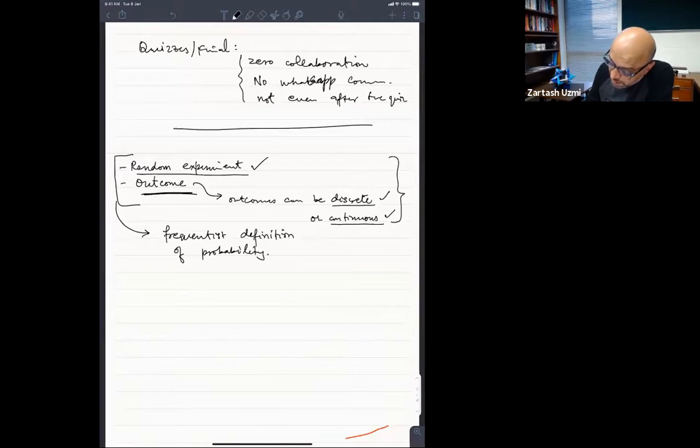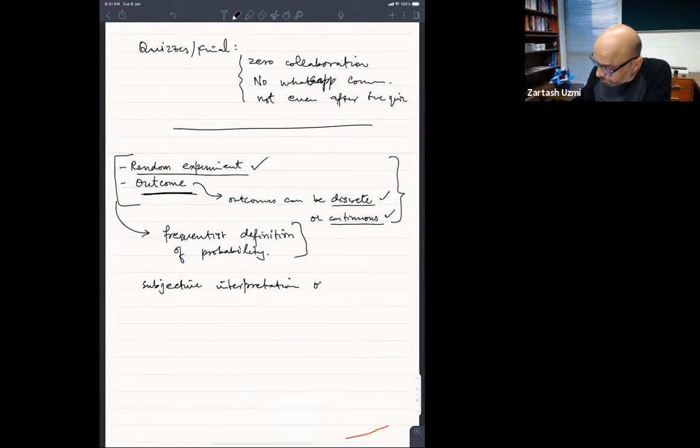convince yourself that in order to define the probability of an outcome of a random experiment, कि probability tail आ जाए, probability head आ जाए, उसके लिए मुझे ये frequentist definition of probability use करनी पड़ेगी. There is another definition of probability which is tied with the subjective interpretation. So second definition is about the subjective interpretation or belief.